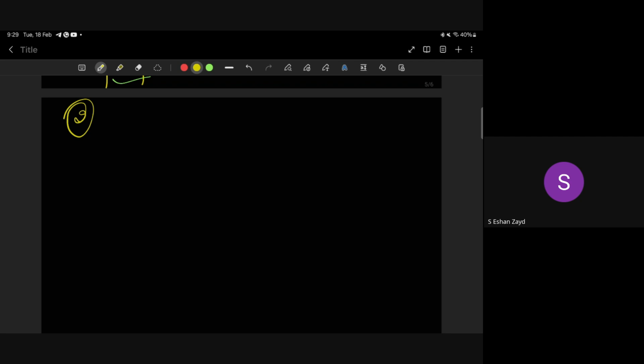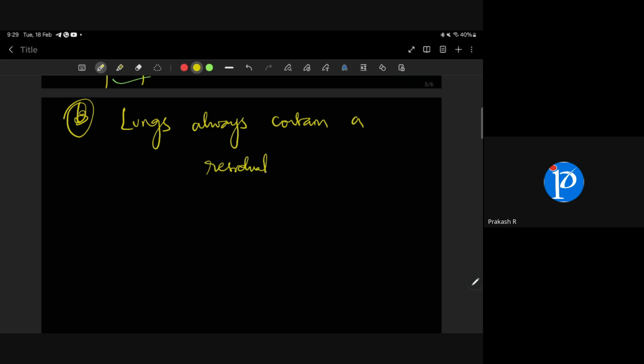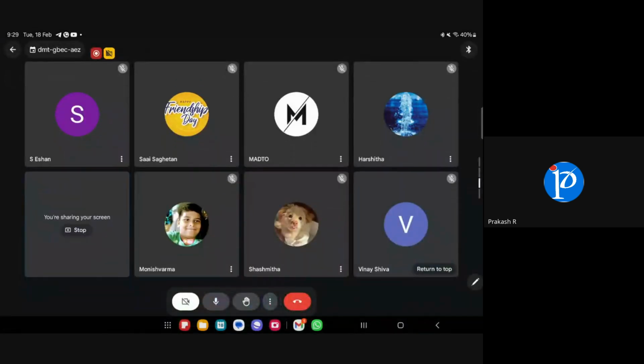So give reasons for the following, and if 2 marks are asked, they will tell. So A is rings of cartilage present in the trachea. B is lungs always contain a residual volume of air. Who will answer this question? What is the reason?